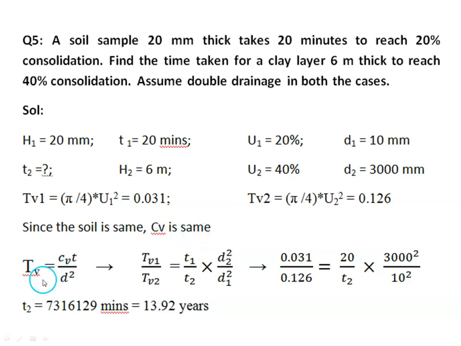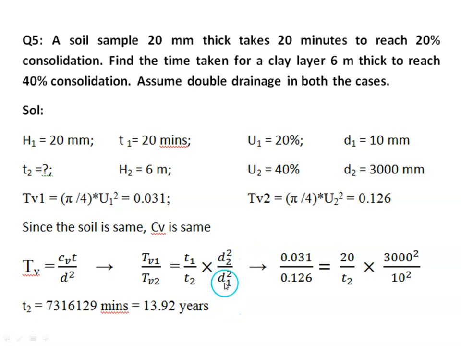Time factor equals Cv t by D squared. From this we can write Tv1 by Tv2 equals t1 by t2 into D2 squared by D1 squared, because the thickness is different, we have to take this. In the previous problem, these D1, D2 are not there. Directly we have taken Tv1 by Tv2 equals t1 by t2, because there the sample is the same. Here the sample is different, but the soil is the same. That is the reason: because the soil is the same, we have taken Cv as the same, but since the thicknesses are different, we have to take the D1 and D2 values.